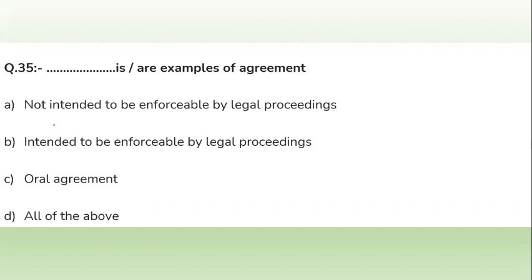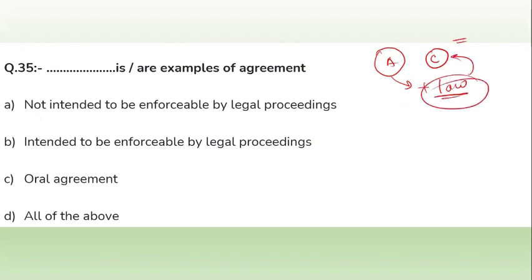So what is an example of an agreement not intended to be enforced by legal proceedings, intended to be enforced by legal proceedings, and an oral agreement? You know that there are two things, an agreement and a contract. Once the agreement is enforceable by law, then it is a contract.